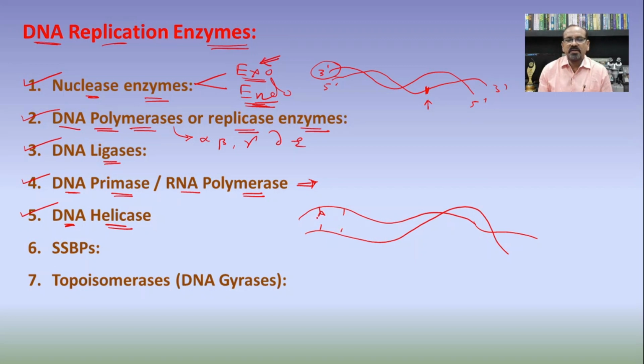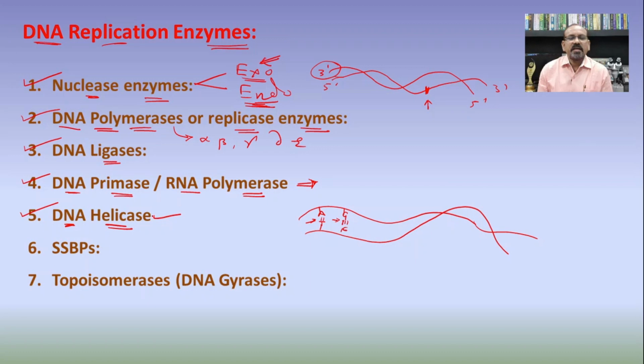Here the adenine and here the thymine, with two hydrogen bonds, and here a guanine with three hydrogen bonds to cytosine. These hydrogen bonds between the complementary nitrogen bases of the opposite strands are broken by the DNA helicase.